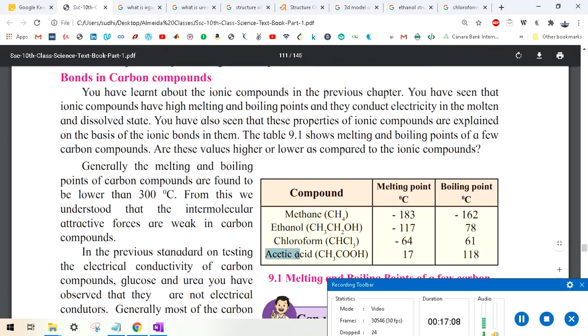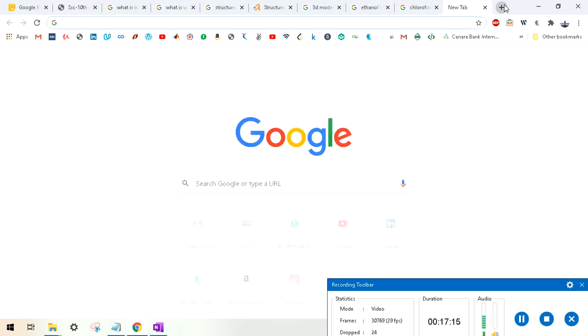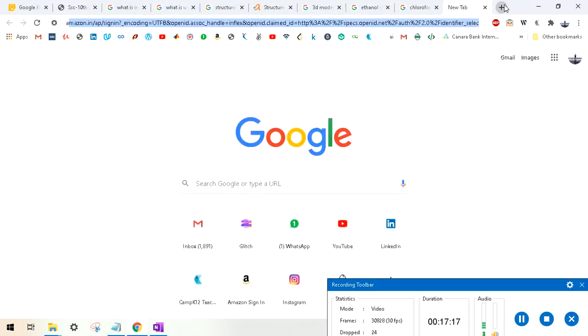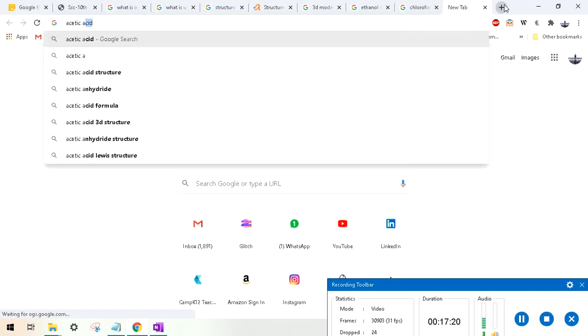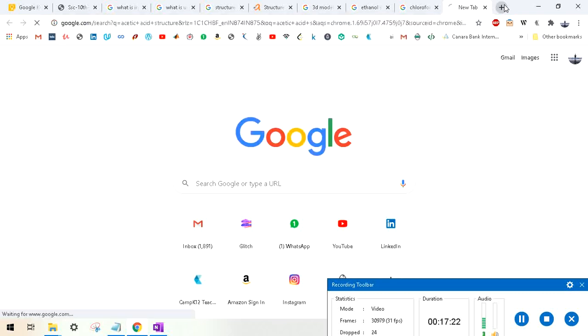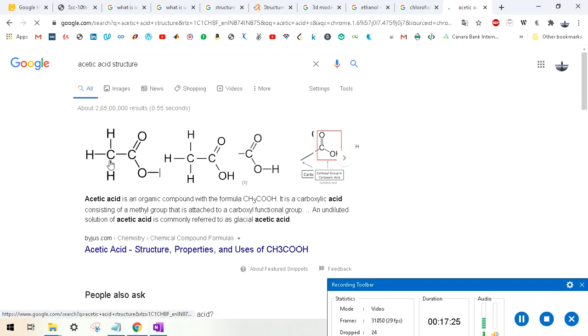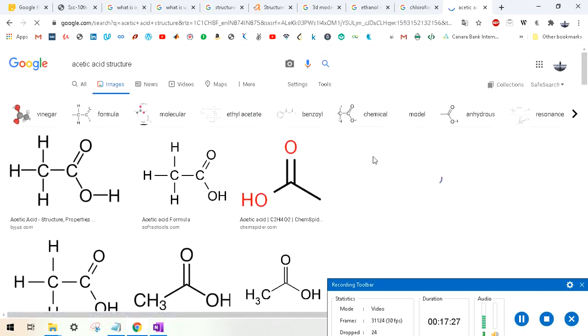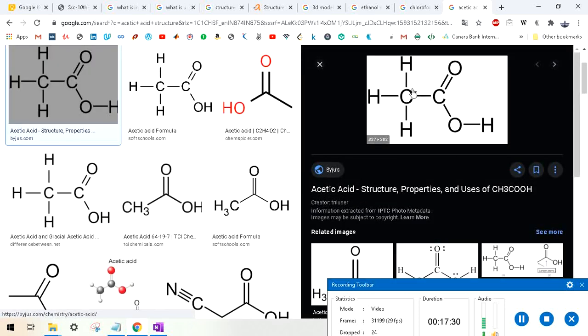Then we have acetic acid. The molecular formula of acetic acid is CH3COOH, or we can also say CH3CO2H. Now let me show you the structure of acetic acid. As I said, the molecular formula is CH3CO2H, right? This carbon has three hydrogen, as given in the molecular formula.